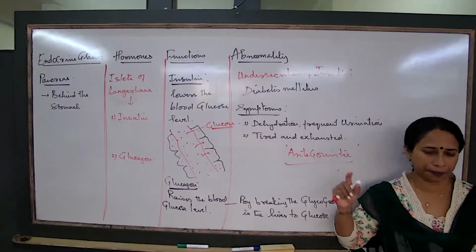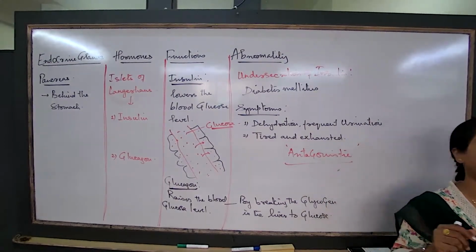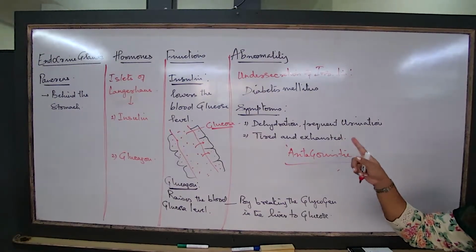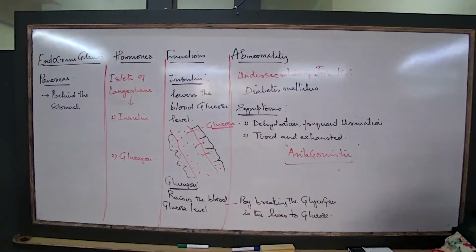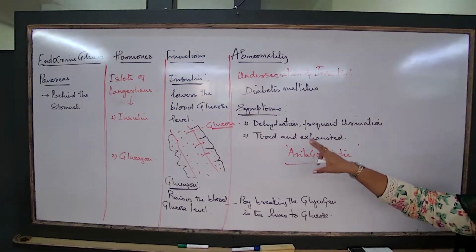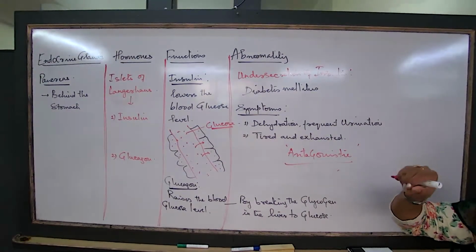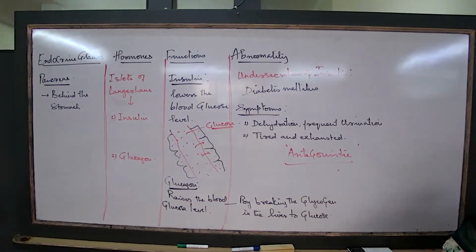The other thing is this insulin that we are talking about is a protein. Most of the hormones are proteins. So ये जो insulin hormone है, that also is a protein. और अगर orally लिया जाए, then in the stomach, that pepsin will break down the insulin, and insulin will not be able to show its action in the blood. So this is the concept that you'll have to write down. You get a question, why insulin is not consumed orally in the form of capsules or tablets, but it is injected directly into the blood?